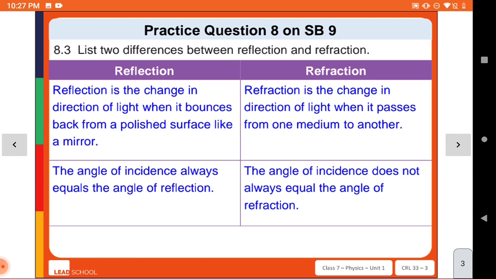So another question is the difference between reflection and refraction. Reflection means bouncing back, and refraction means it moves from one medium to another medium, but the direction is changed. In case of reflection, the angle of incidence is always equal to the angle of reflection, but in case of refraction, the angle of incidence does not equal the angle of refraction.